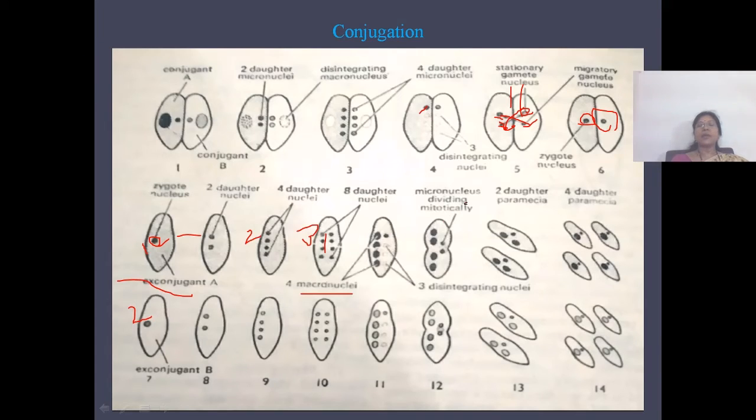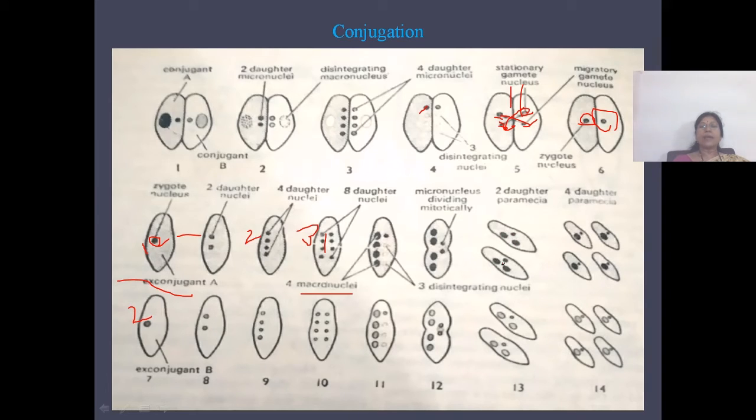The remaining micronucleus undergoes mitotic division and forms 2 nuclei. So this ex-conjugate will now undergo binary fission, forming 2 daughter paramecia. The paramecium which will undergo binary fission will have in it 4 macronuclei and 2 micronuclei. As a result of fission, 2 daughter paramecia are formed, each having 2